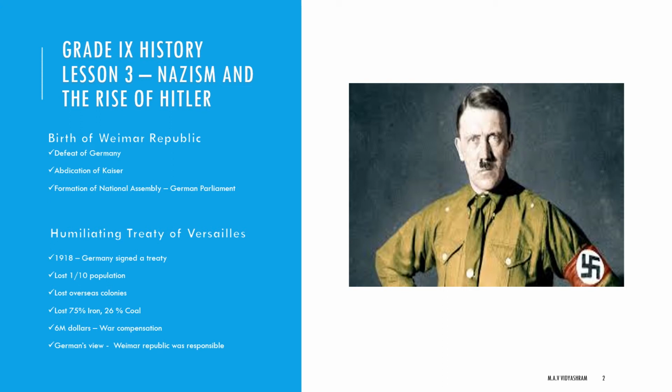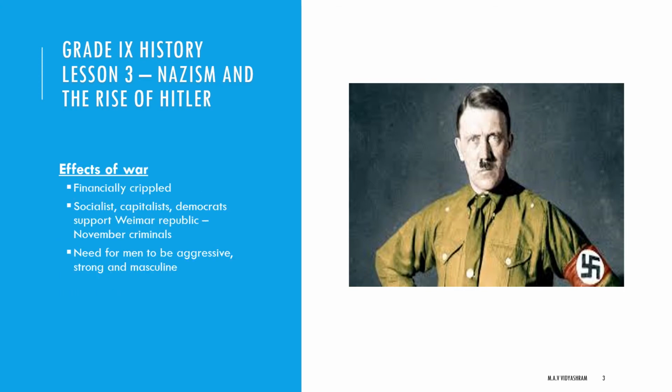Many Germans held the view that the Weimar Republic was responsible for the defeat and also for the Treaty of Versailles. The humiliating Treaty of Versailles was signed in 1918. Germany lost one tenth of its population, its overseas colonies, 75% of its iron and 26% of its coal, and had to pay $6 billion war compensation. So the people considered the Weimar Republic responsible for that.